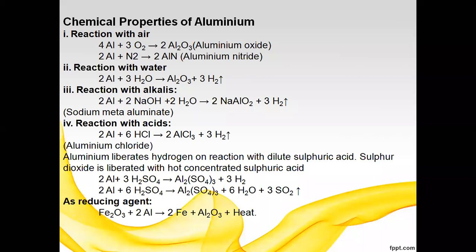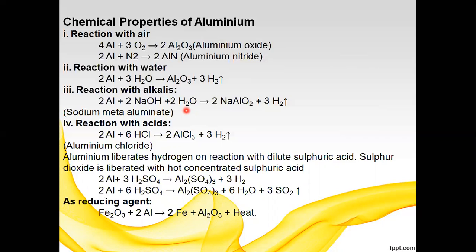Aluminum reacts with alkalis, forming aluminates: 2Al plus 2NaOH plus 2H2O gives 2NaAlO2 plus 3H2 liberation. This is the aluminate, that is sodium meta-aluminate. The next one is reaction with acids.